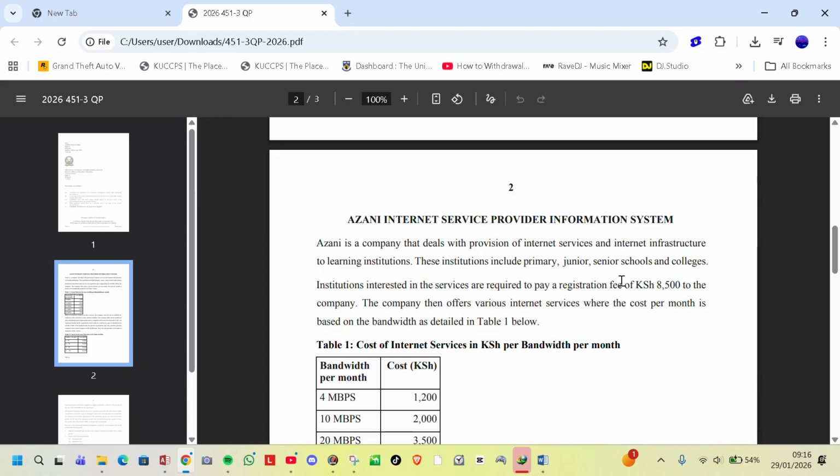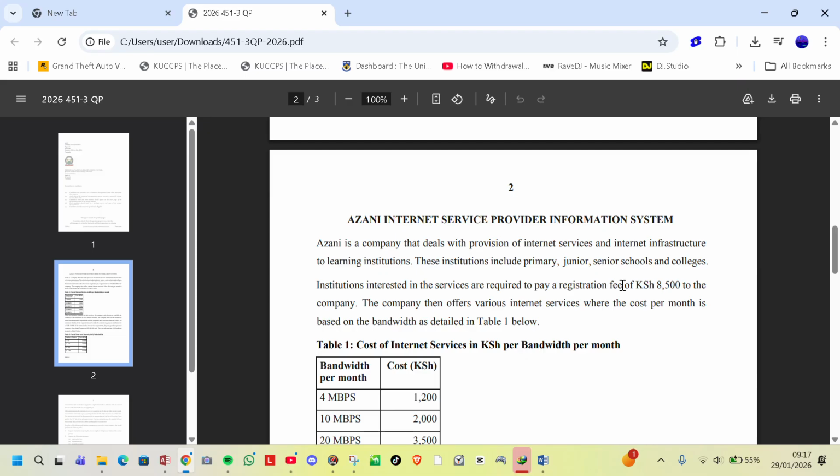This year's project is Azani Internet Service Provider Information System. You should note the name, Azani. Azani is a company that deals with provision of internet services and internet infrastructure to learning institutions. So you should know what Azani is. It's a company that provides internet services such as installation of internet and customization. These institutions include primary, junior, senior schools and colleges.